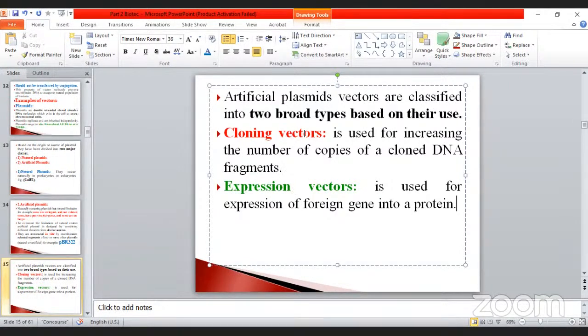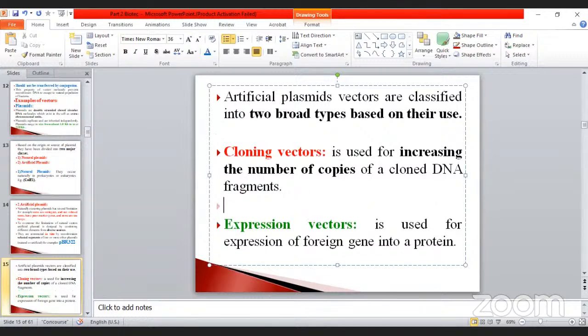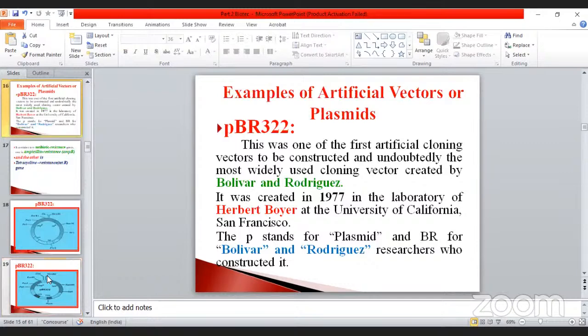Cloning vector, what will it do? It increases the number of copies during the cloning process. And the other one is the expression vector. What happens? It expresses the gene into the protein molecule, because expression we can see only in the protein molecules. These are the important things. Don't forget, my dears, once again.